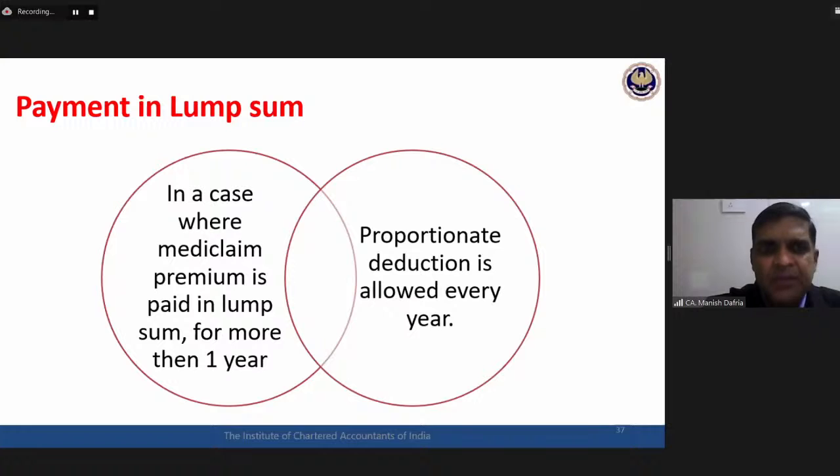Where mediclaim premium has been paid in lump sum for more than 1 year, then the deduction will not be available on payment basis. Proportionately, it will be allowed in every year.